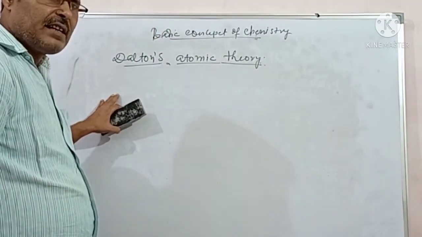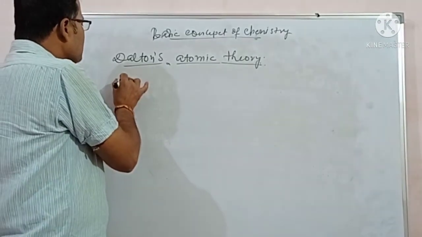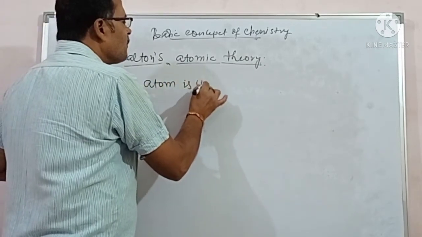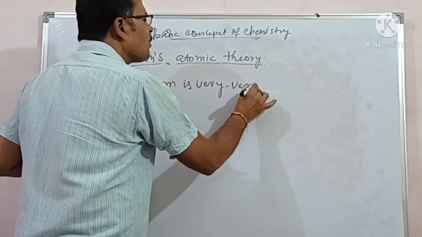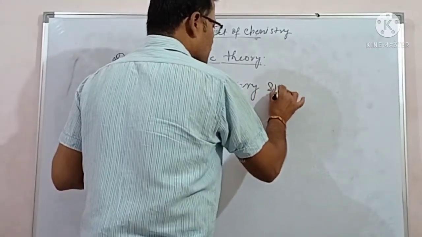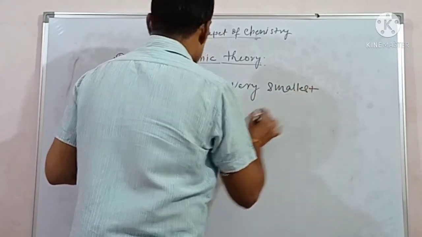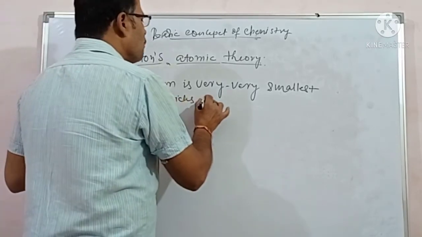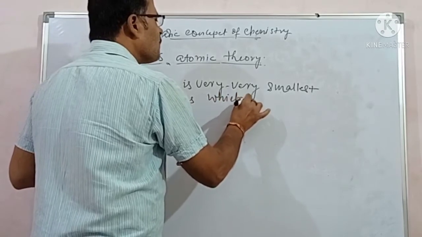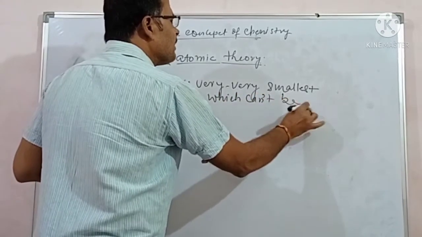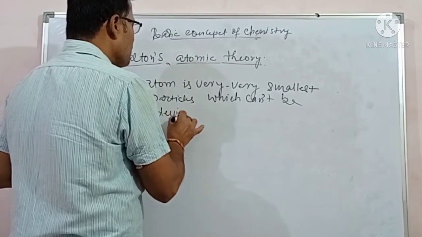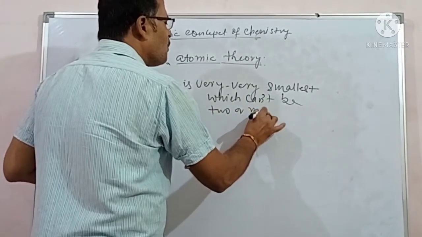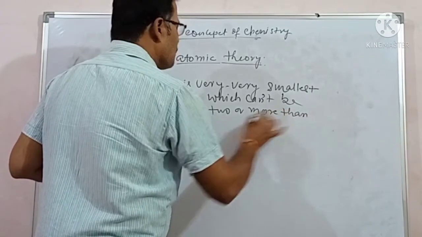Dalton gives generally 3 points. First point is atom is very smallest particles which cannot be divided into two or more than two parts.